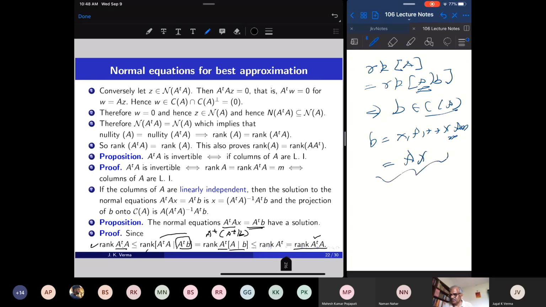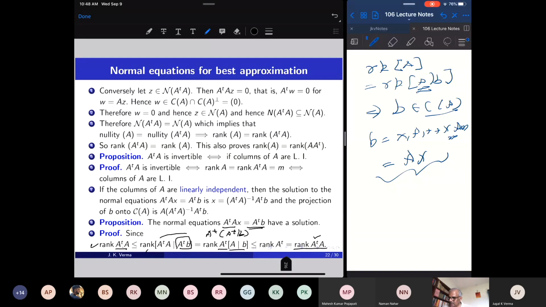So there is a solution of the normal equations. Normal equations will always have a solution. Once I find this solution by Gauss elimination method or some other method, then x is a solution, and then operate A on x, and you will find the best approximation of b in the column space of A.